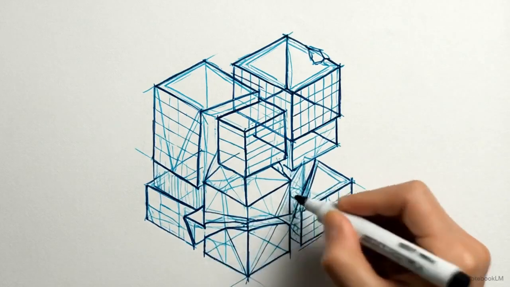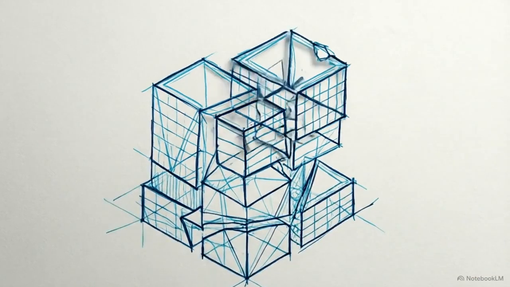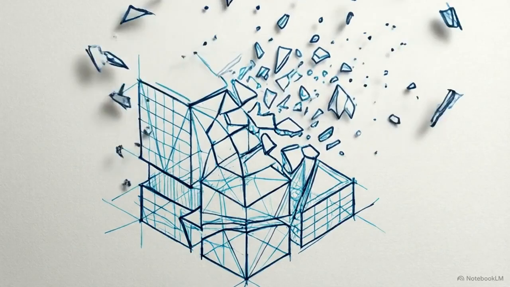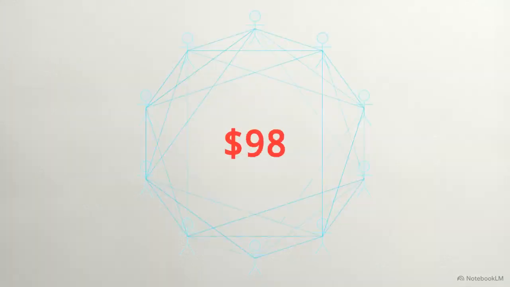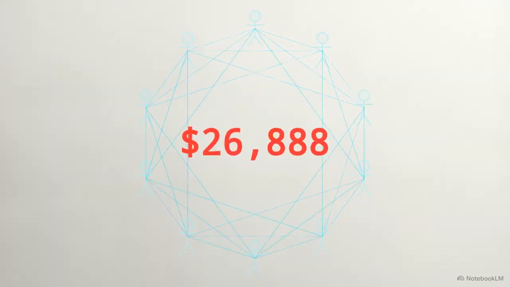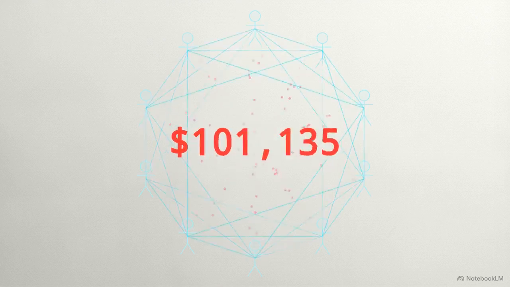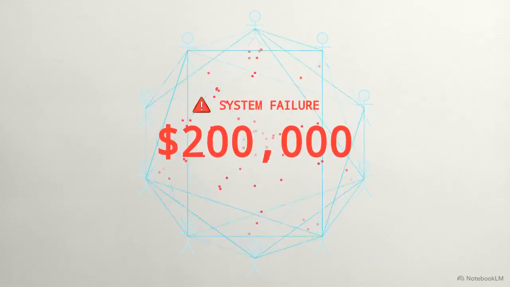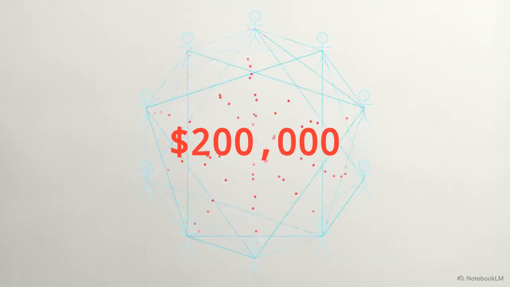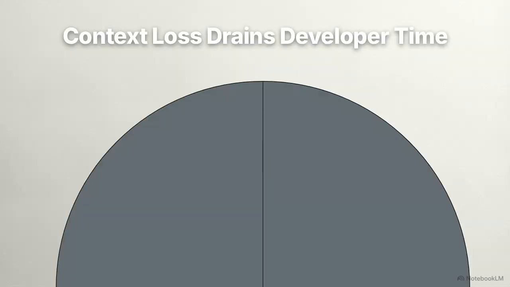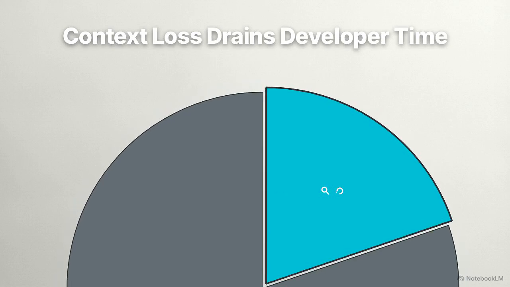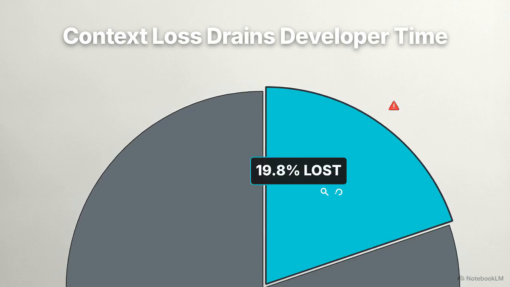Every single time you open a large language model to write code, it starts from absolute zero, again. The financial drag of this limitation is massive. A standard 10-person engineering team loses roughly $200,000 annually simply because developers spend nearly 20% of their day hunting down or re-explaining context the system has already forgotten.